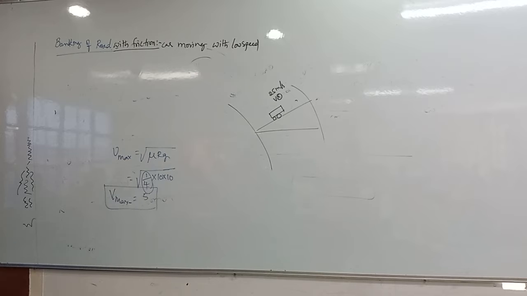V square by Rg, because friction is not there. Then what is the V value I have given? 25 meters per second.